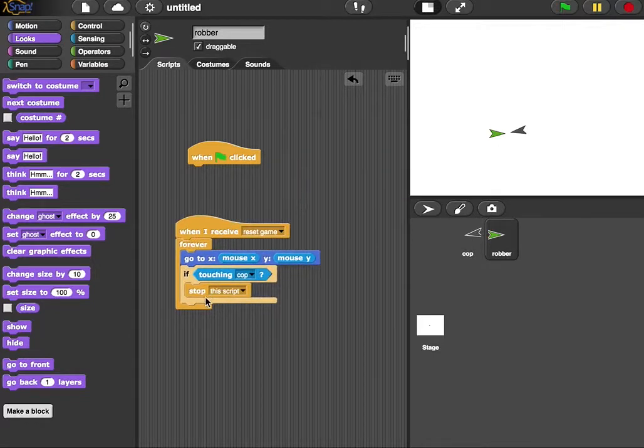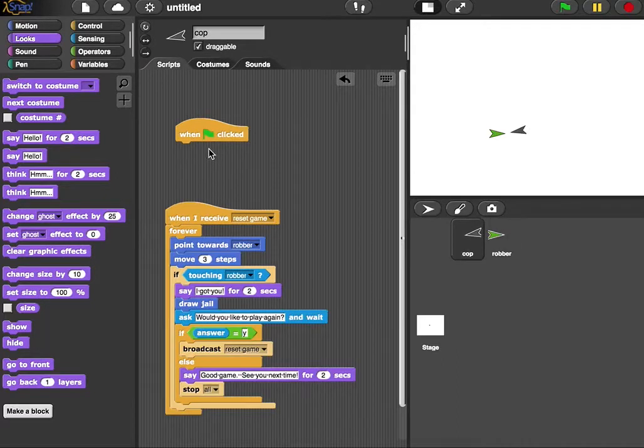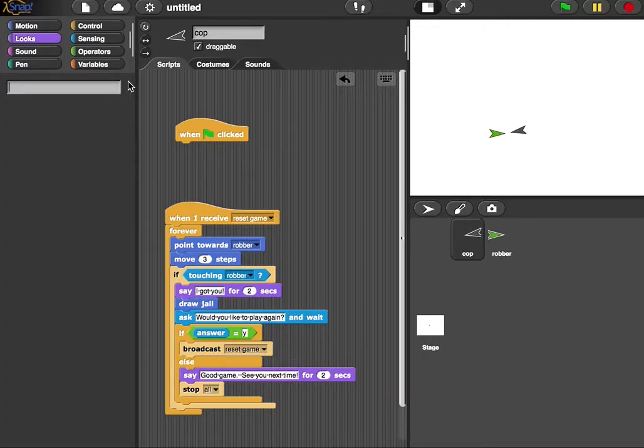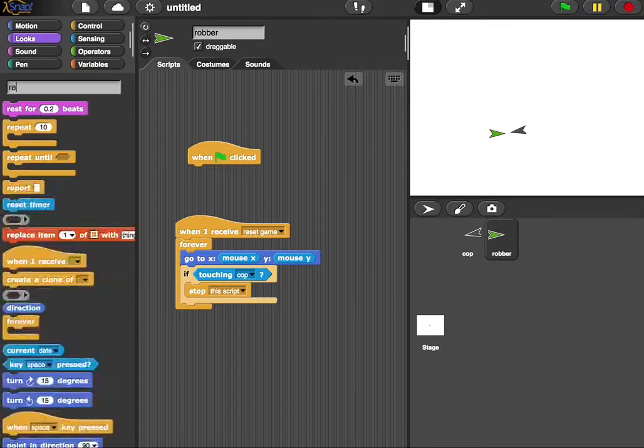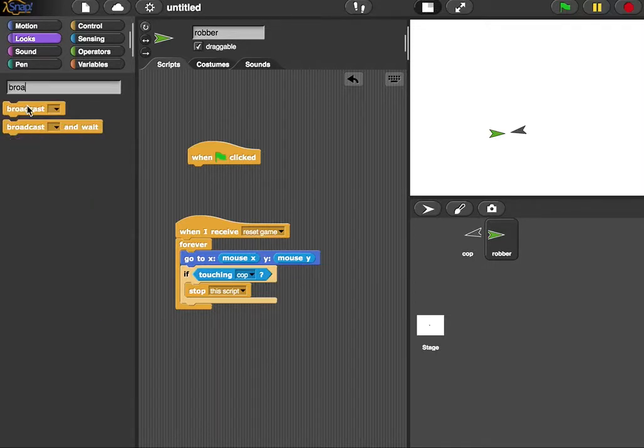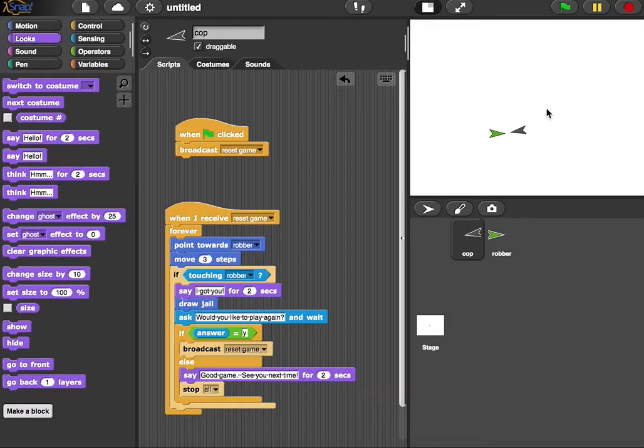Another thing I'm going to do: I still have my when green flag is clicked, and I still want my green flag to work. So I'm going to add a broadcast to when green flag is clicked to broadcast reset game. I'm basically just connecting green flag to the reset game message, and that is going to trigger these two. Let's do that over here also. Or sorry, that's not receive, that's broadcast. Okay, so let's see how this works.